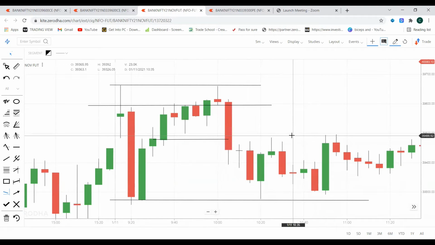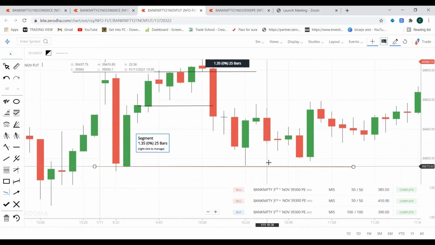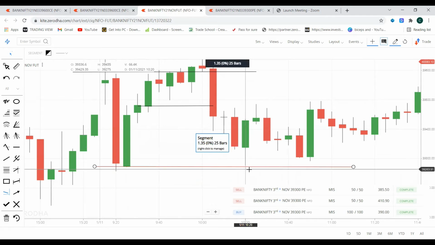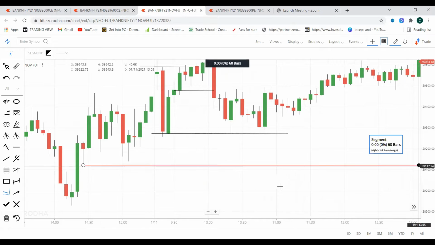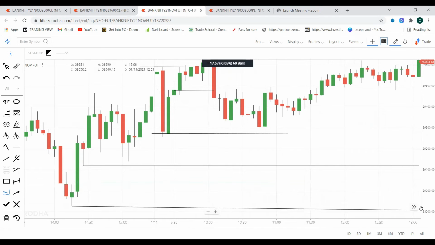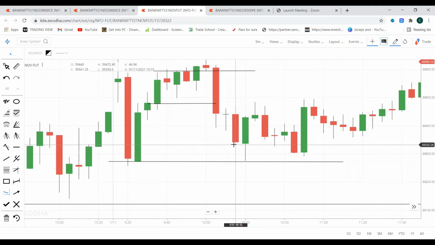Again at 10:20, based on the close of this candle, I updated one more trade. It was just like a small scalping. My first target was this support line. My second target was somewhere around here, the next extended support. My third target would be this. I would be trailing. So based on this, I updated to buy 39,300 PE at 10:20.